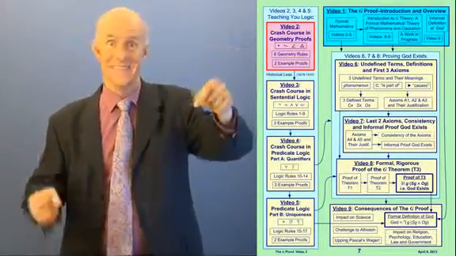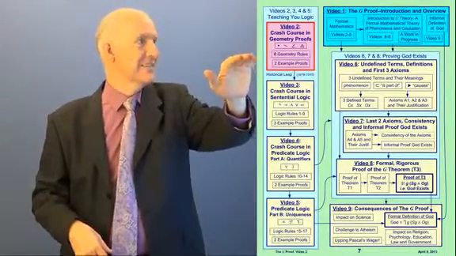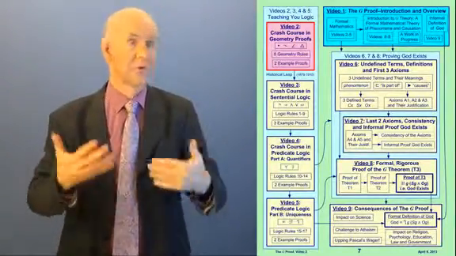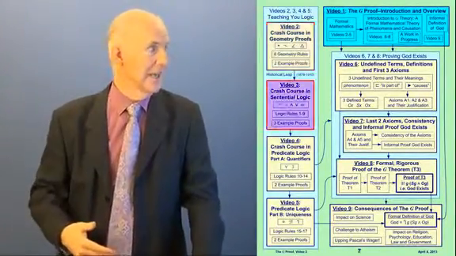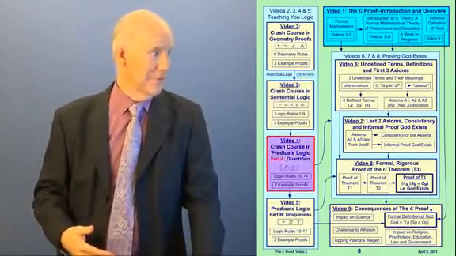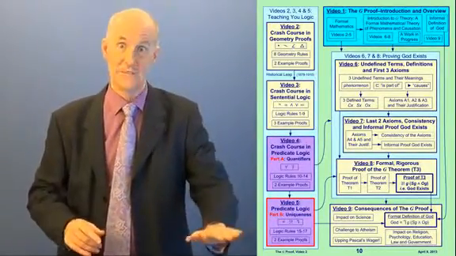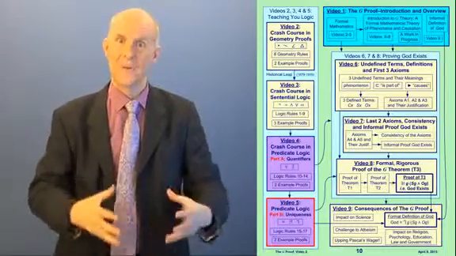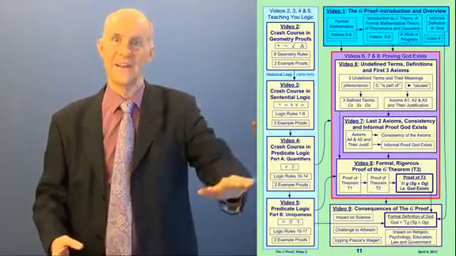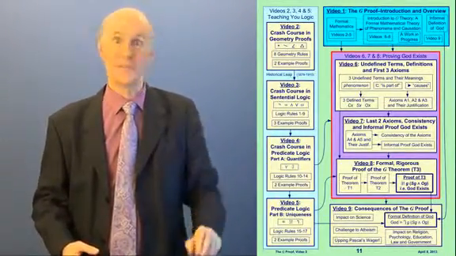Video 2 is this video right here, which is why it's this pink color. This is a crash course in geometry proofs, and you're going to use those proofs on our journey to learning logic. Then in video 3, I'm going to teach you sentential logic. And then in video 4, I'm going to teach you predicate logic, that's part A, and video 5 is part B of predicate logic. Predicate logic is what we need to prove that God exists. Then over in videos 6, 7, and 8, on the right side of the slide, I'll teach you the proof that God exists.